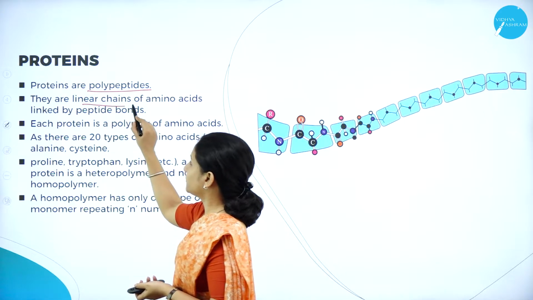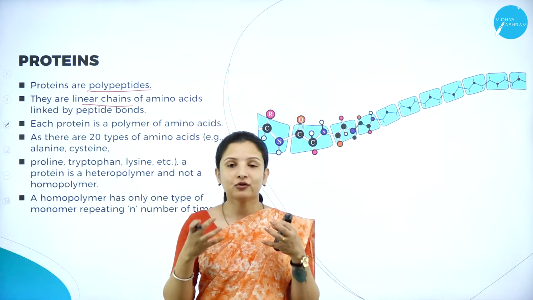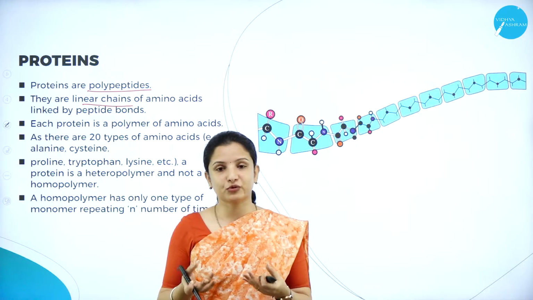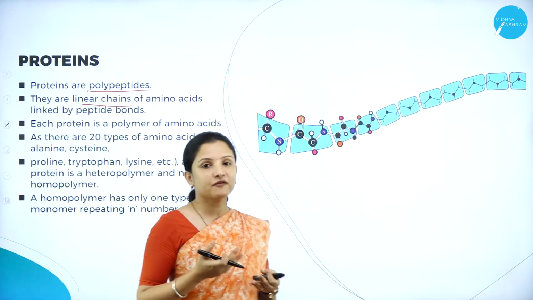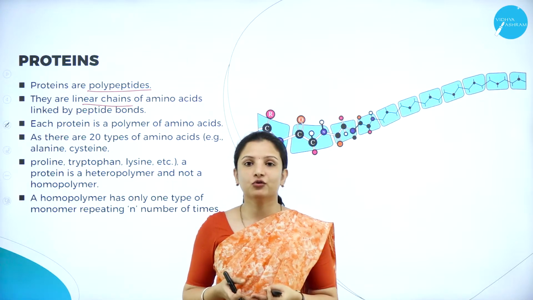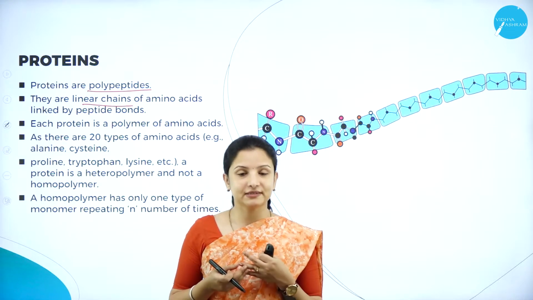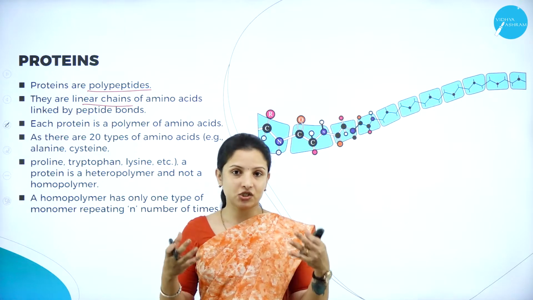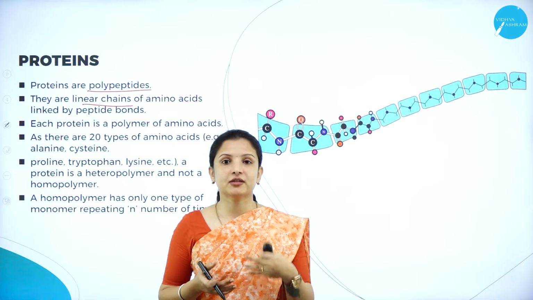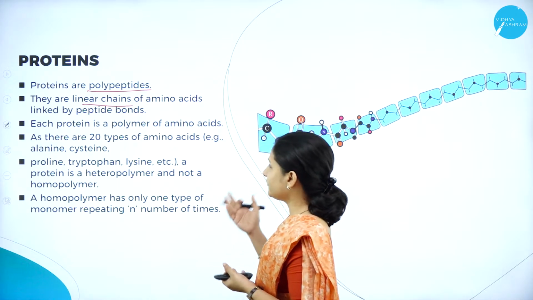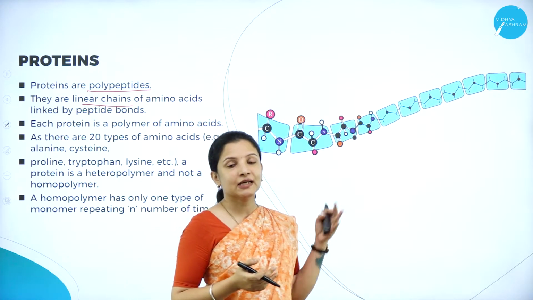They are linear chains made up of amino acids. If you remember, in the previous session, I had told that amino acids are the building blocks of proteins. Here also it is the same. Proteins are made up of chains of amino acids. I had also told you that about 20 amino acids in a human being are involved, which make up a protein chain. So different amino acids, for example threonine, serine, leucine, cysteine, alanine, proline, all these different types of amino acids, make up a protein.